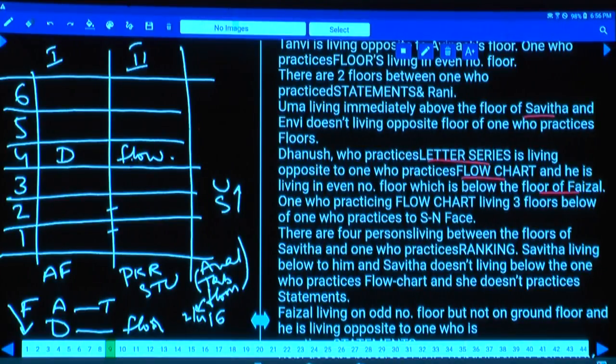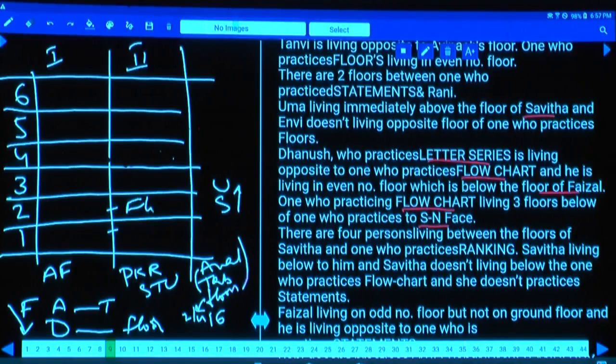Then Dhanush, who practices letter series, is living opposite the one who practices flow chart, and he is living on an even number floor, which is below the floor of Faisal. And next one: Faisal, one who practices flow chart, is living 3 floors below the one who practices SN. Flow chart is 3 floors below. Is it possible? Not possible. Hence flow chart cannot be on the 4th floor, and this flow chart must be on the 2nd floor.